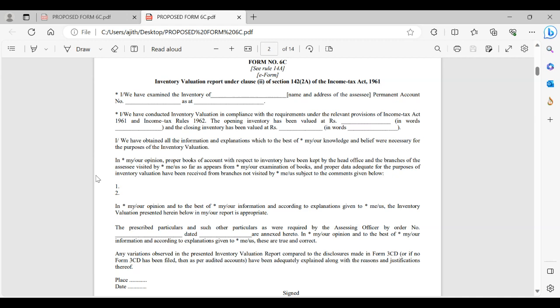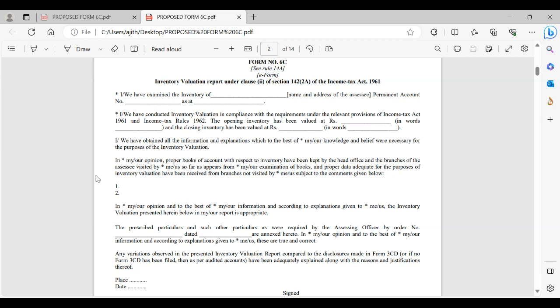I have obtained all the information. Whether we have got that information or not, definitely, yes, we may report it there. If not, we may give a disclaimer opinion. In my opinion, the proper books of accounts with respect to inventory have been maintained at head office and the branches of the assessee, visited by us. So definitely, yes, physical visit is necessary. But in your office, you cannot. You have to visit the assessee and you have to do it.